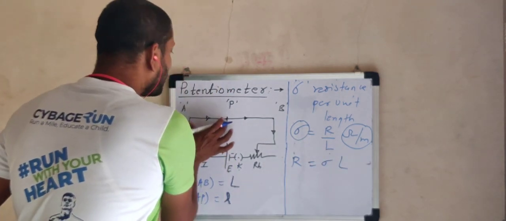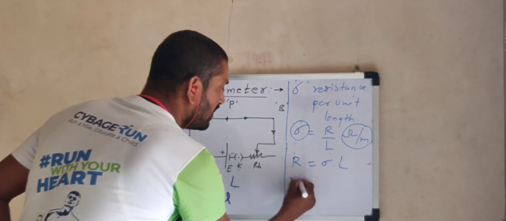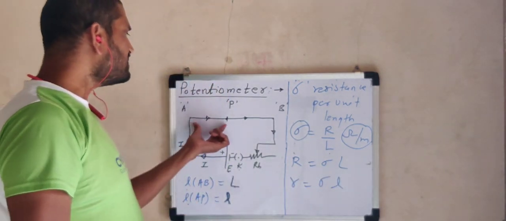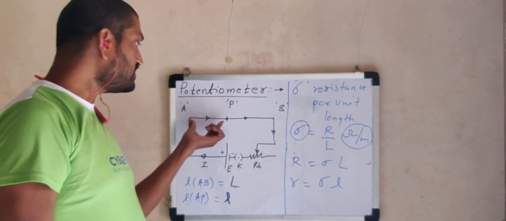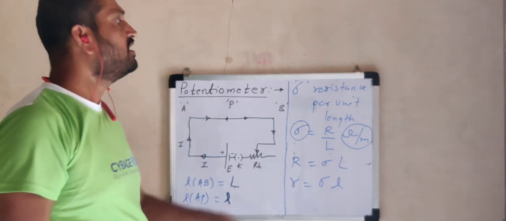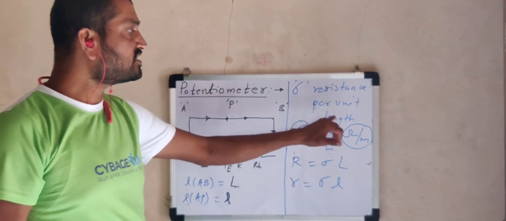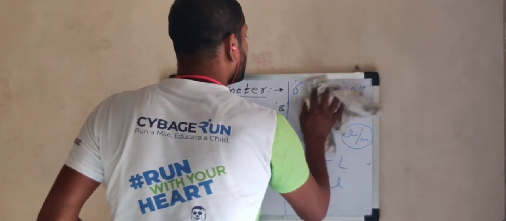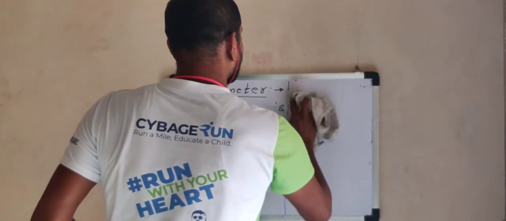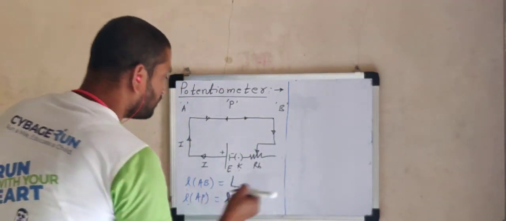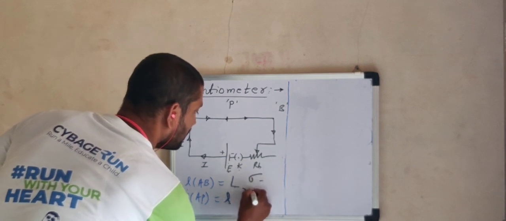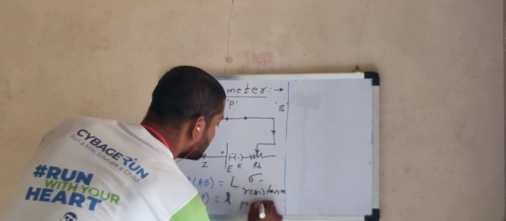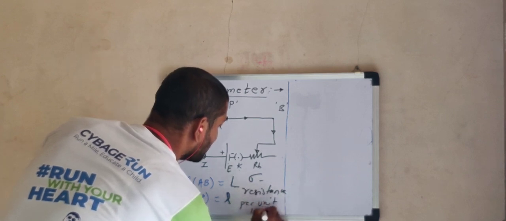If we are going to calculate the resistance of this part only, then small r is equal to sigma into small l. Meaning, if a length is given, then we can calculate the resistance of that much length of uniform wire by knowing the resistance per unit length. So, suppose this sigma be the resistance per unit length of this uniform wire.